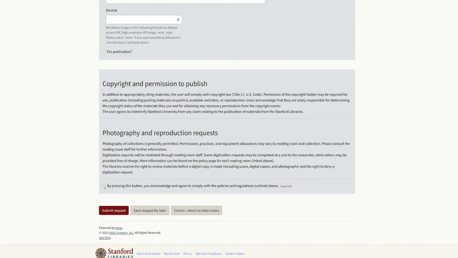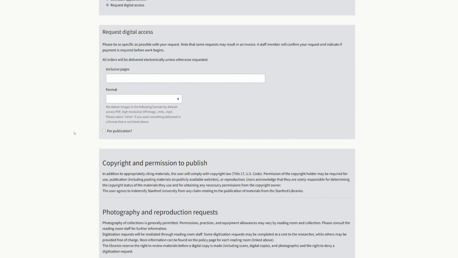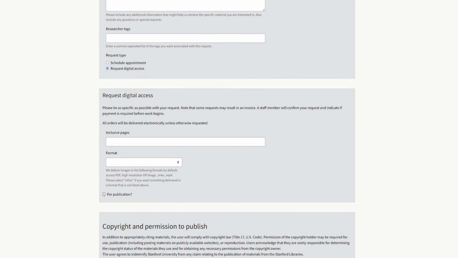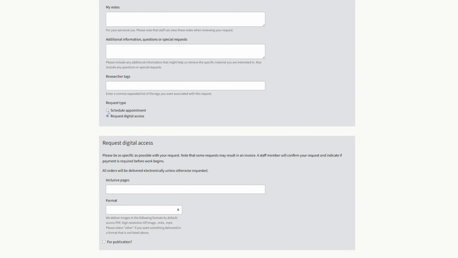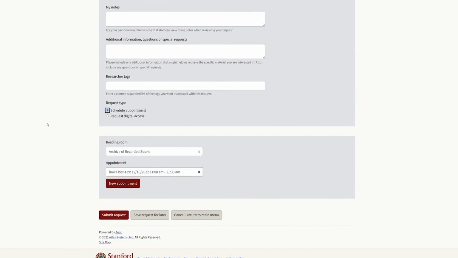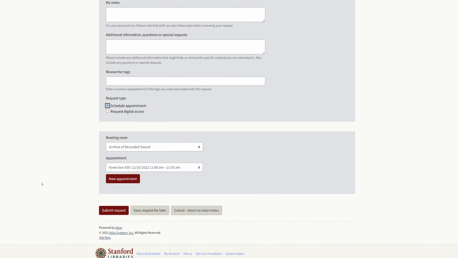There is this little checkbox right here that says you agree to copyright restrictions, and following that there's also a little for publication here, depending on how you might use it. But we're going to go ahead and just schedule this appointment because we don't need digital access. We're close by or we're visiting. So we're going to come in and see it on 12/16. So let's go ahead and submit it.